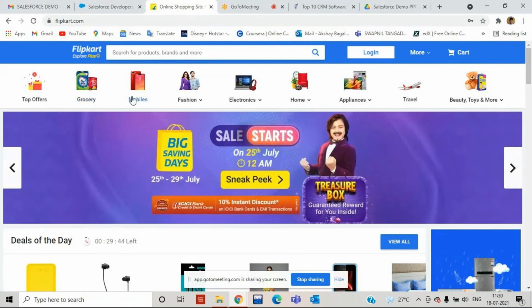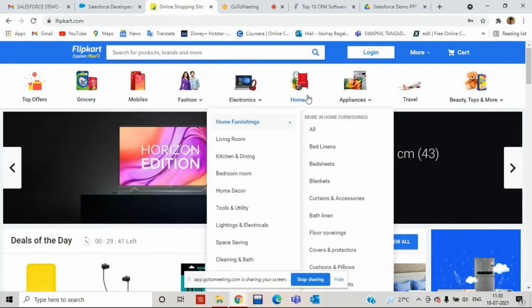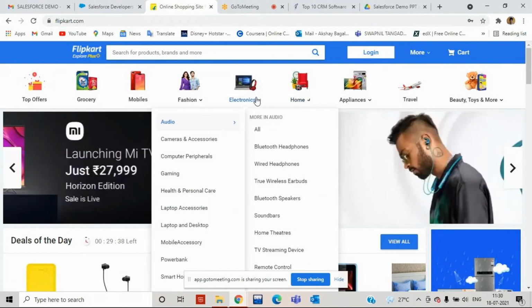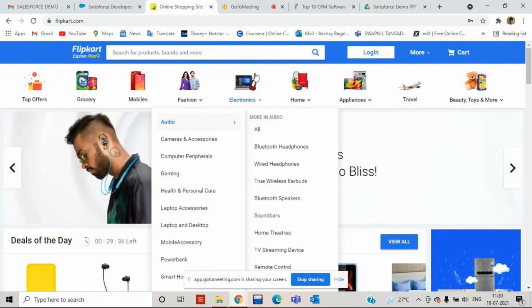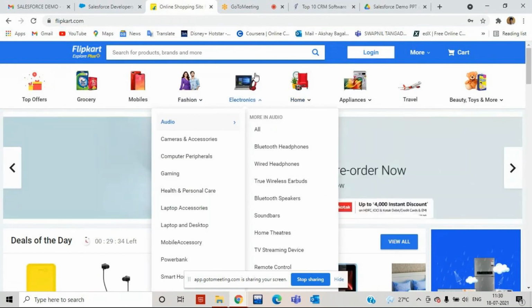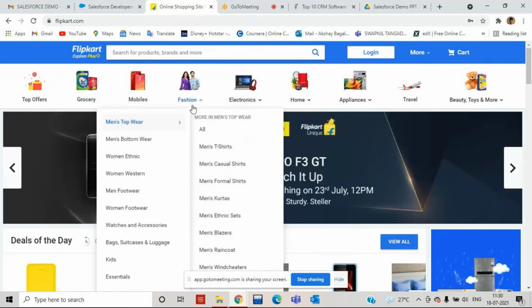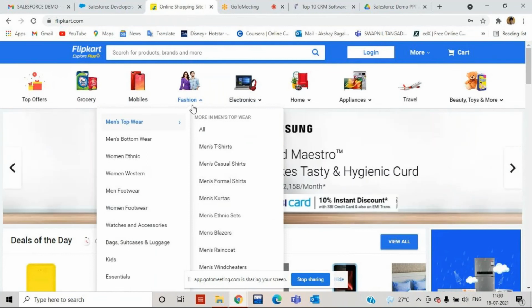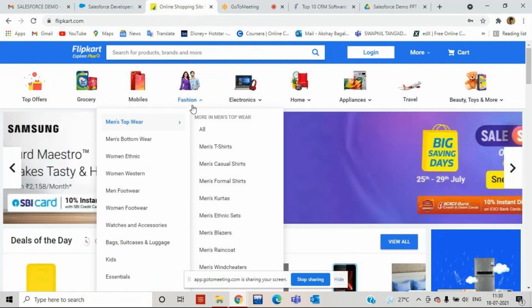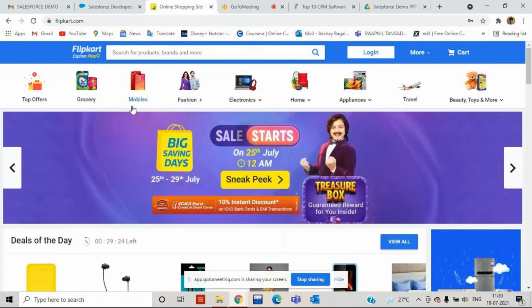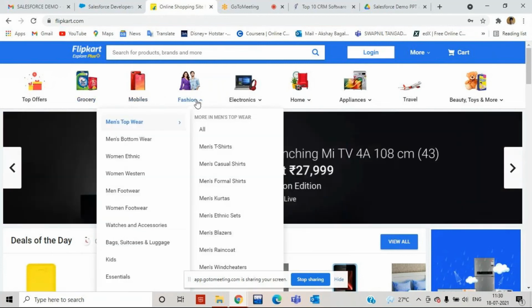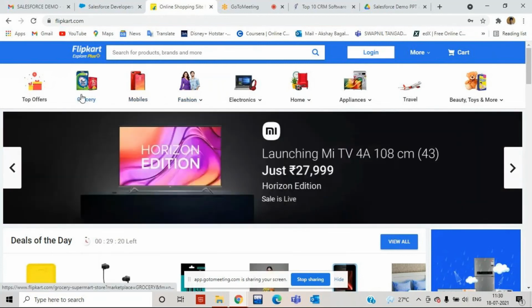Now, can anyone tell me, what are these? Groceries, mobiles, fashions, electronics, homes. What are these in Flipkart? Categories. Yes, if we are the end user, we are going to say they are categories. No, but if we are a developer, we are going to say these are not categories. These are the objects available inside Flipkart.